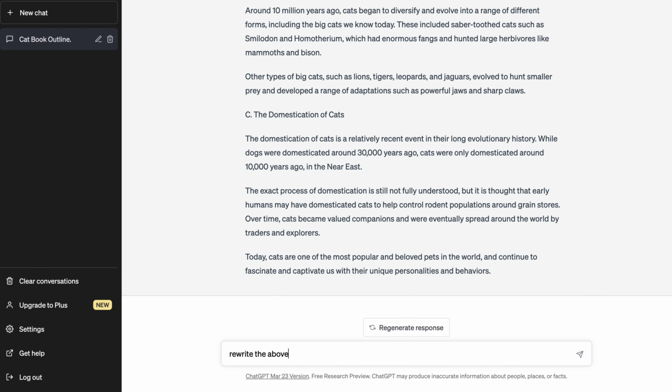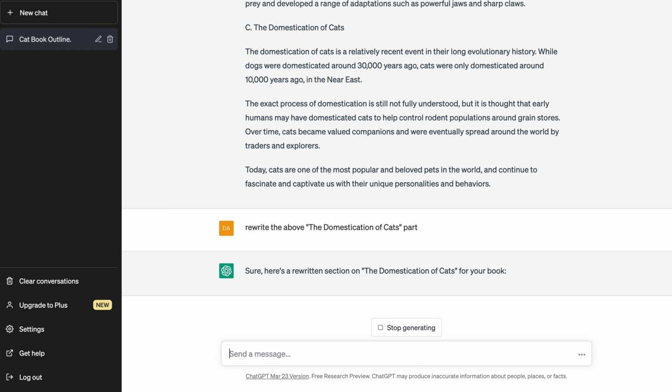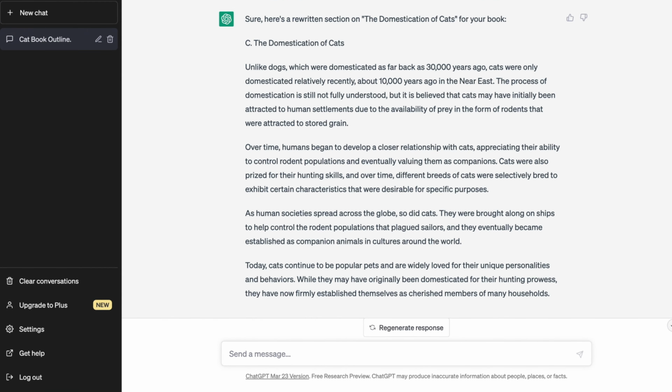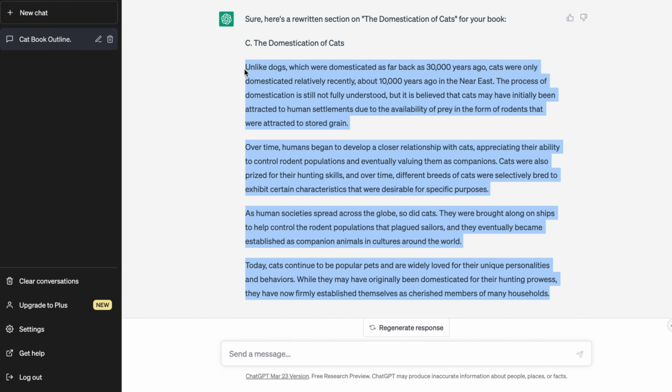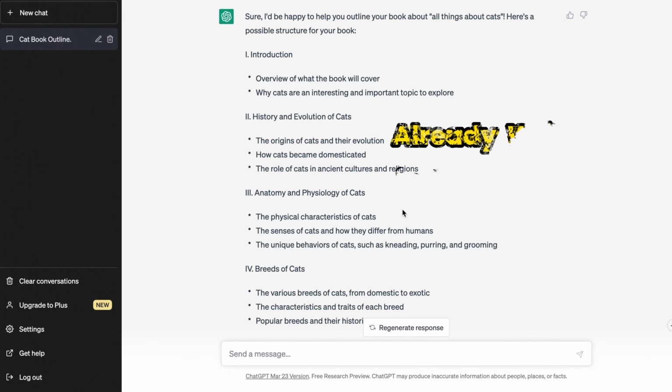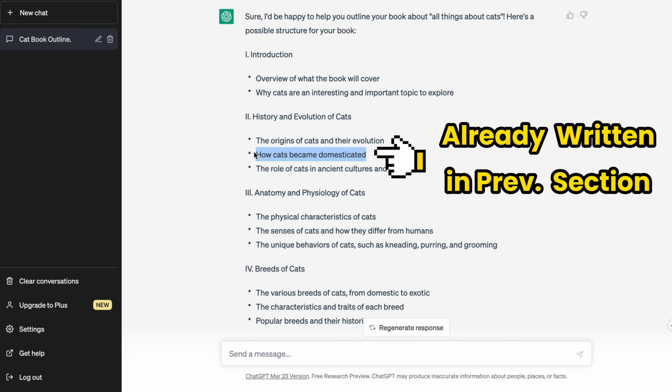If we're not completely satisfied with the content, we can ask ChatGPT to rewrite it using different wording until we're happy with the result. Once we're satisfied, we can easily copy and paste the content into our Google Doc. We noticed that ChatGPT included the domestication of cats section within the origins and their evolution section, which makes sense.